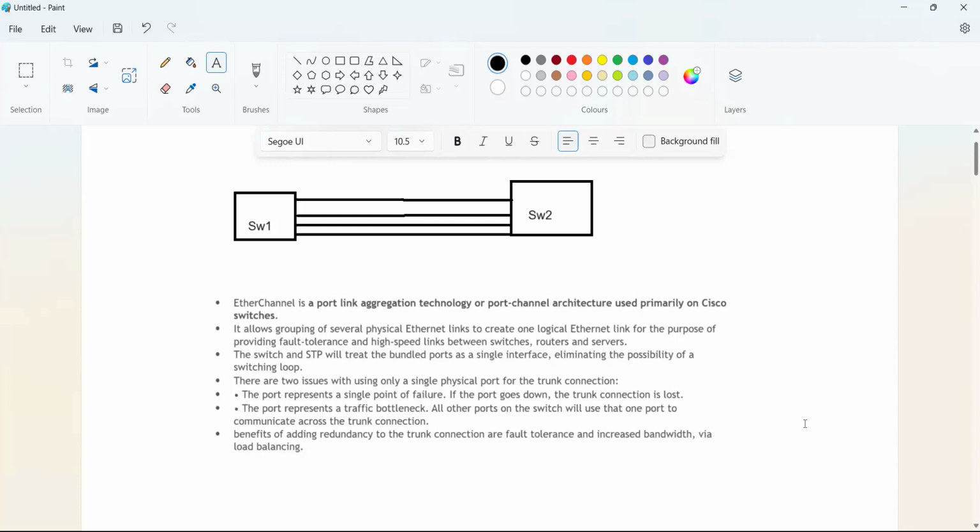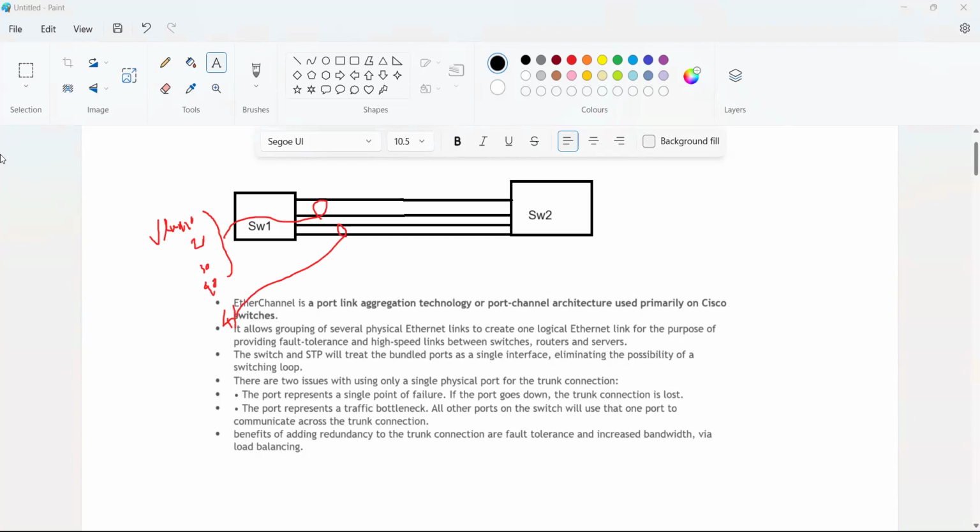Here you have VLAN 10, 20, 30, multiple VLANs, 40. For these four VLANs, I'll use these two links as one bundle, and apart from that, four more links again.